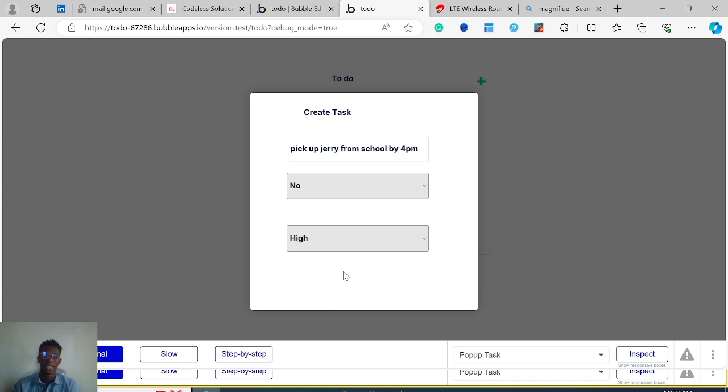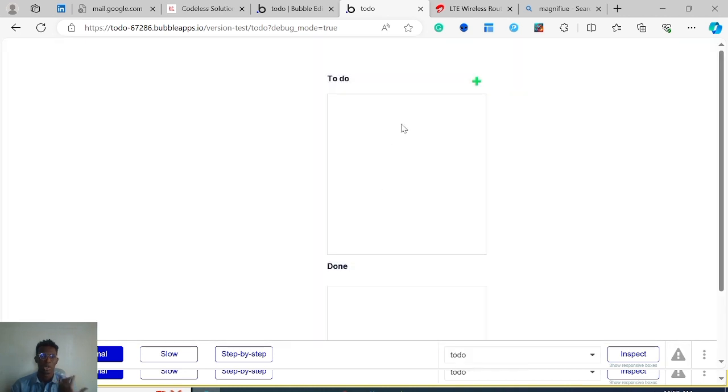But yeah, now the next thing: how do I save this task? Because this is not the only task I'll be creating. After I pick up Jerry from school, I need to probably go to the salon, the supermarket, church, I need to do a whole lot of stuff. So once I click out of this pop-up and all of this data gets erased, how do I ensure that it gets shown up there?